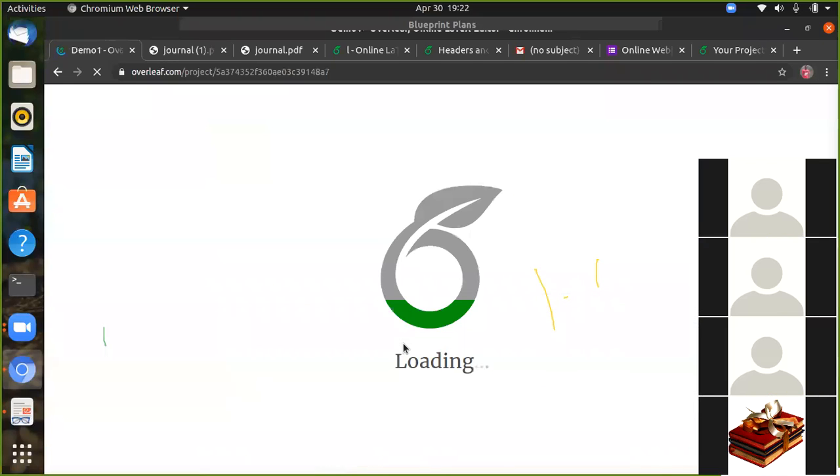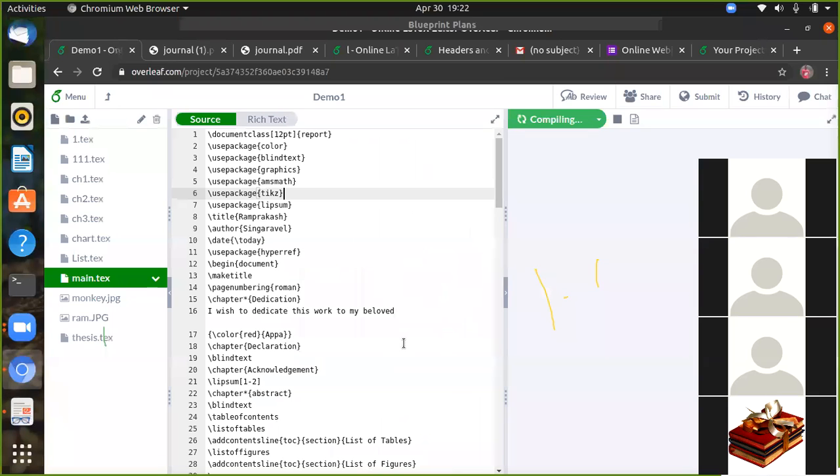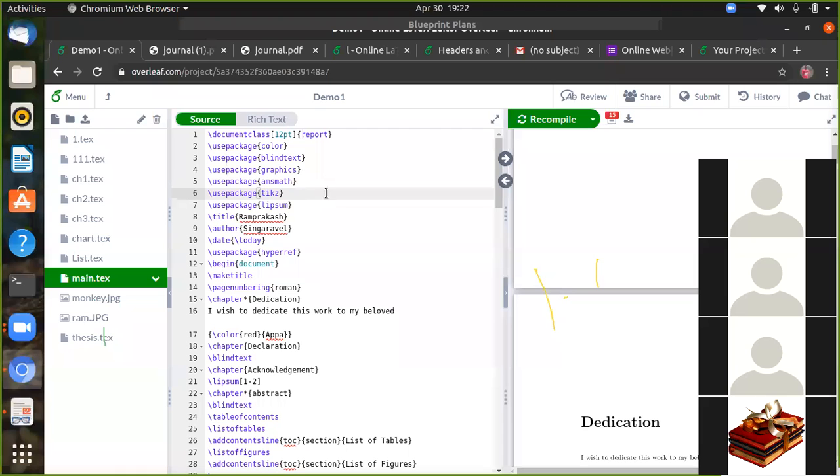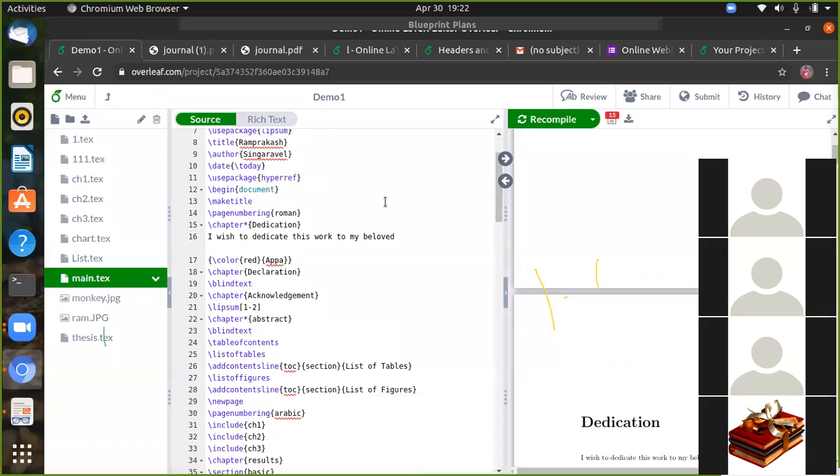So for today we discussed the basics of thesis preparation. The thesis preparation will start from report. It's a 12-point report. Packages we include color, graphics, lipsum. So the title of your thesis, like title page, author, date, and you can use the hyperlink package which links to the particular content.